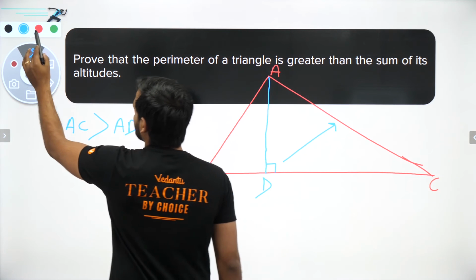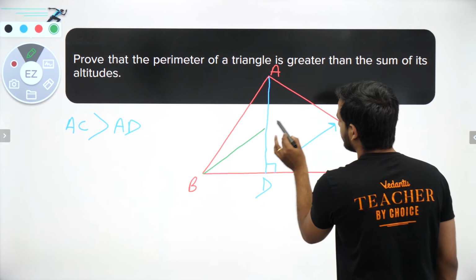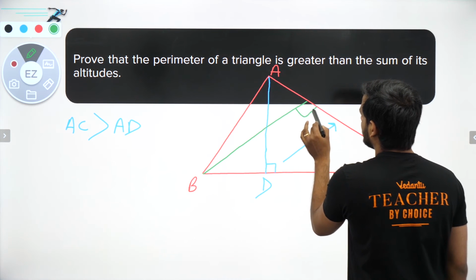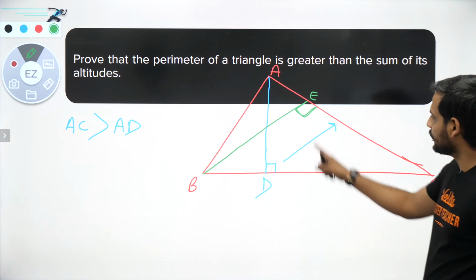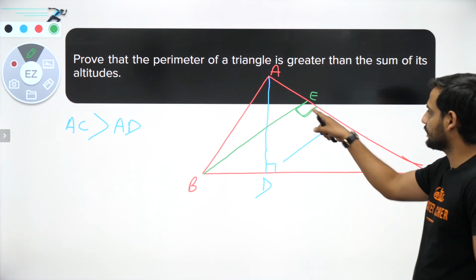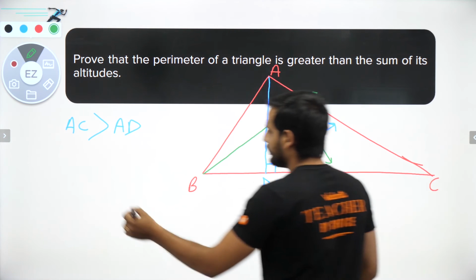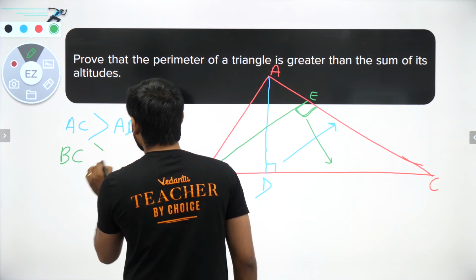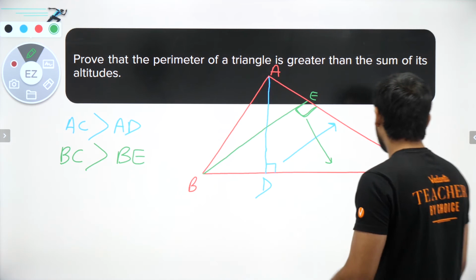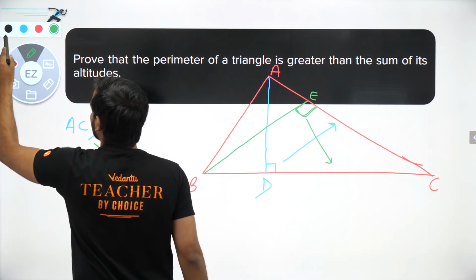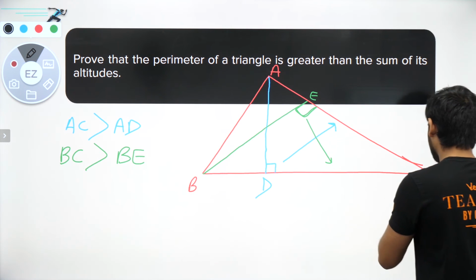Now let us talk about the next altitude. Let us draw it from B. Okay, this is 90 degrees. Now I am talking about triangle BEC. If you look at BEC, this is 90 degrees, so the side opposite to this will be the largest one. So I will say BC is larger than this altitude BE. Now let us draw the third altitude. Third altitude from C will be something like this.